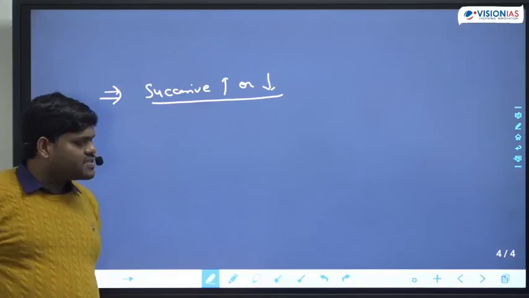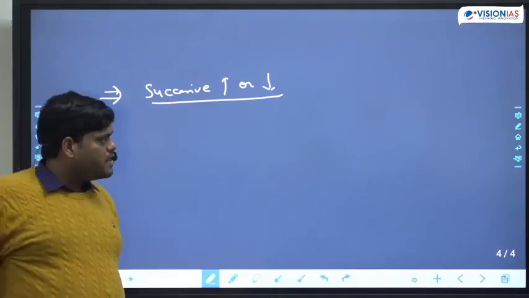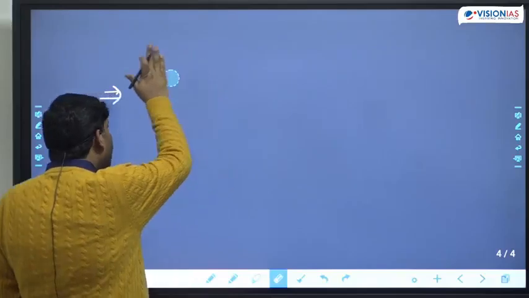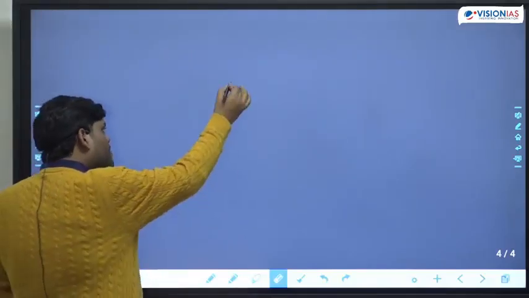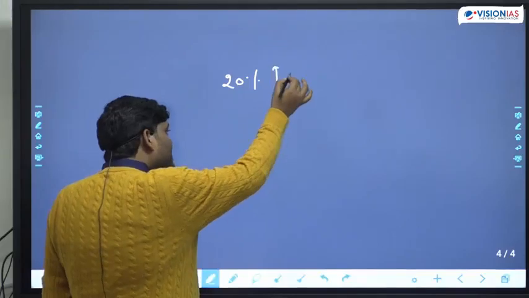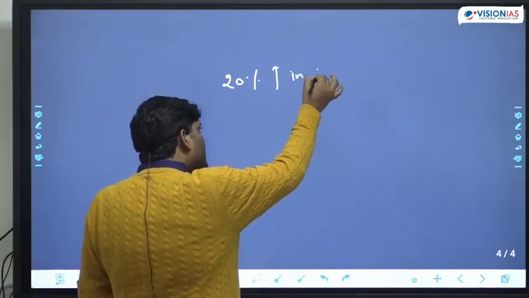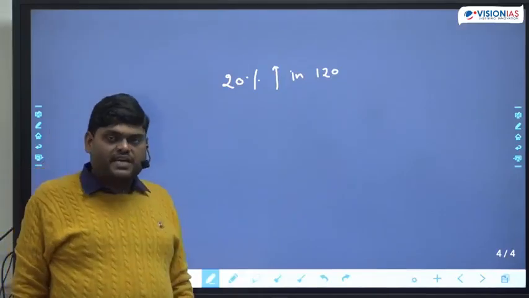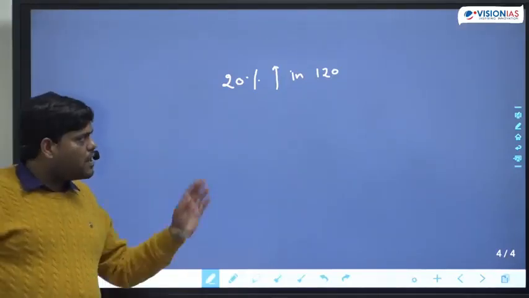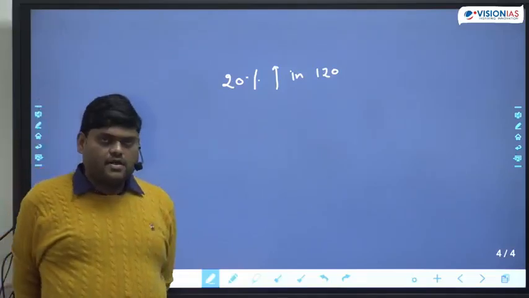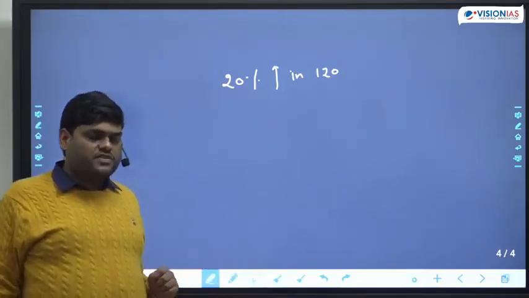Okay, what is this successive increment or decrement? Understand. Suppose I am asking you, 20% increment in 120. Now understand what is the meaning of this statement.